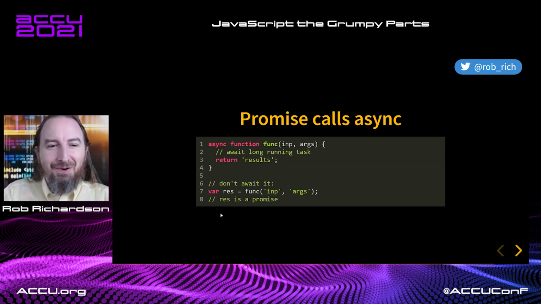That's really cool. If I call my function and I don't await it, I get back a promise. So if I say .then with my promise, then I can get results. The interop between async and await and promises is built in because async and await is built on top of promises and generators.